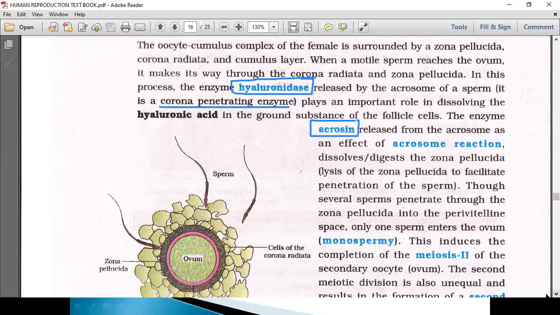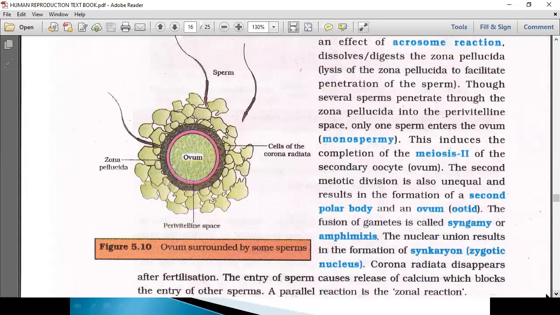Several sperm penetrate through the zona pellucida into the perivitelline space. Only one sperm enters the ovum. We call it monospermy. This induces the completion of meiosis 2 of the secondary oocyte. The second meiotic division is also unequal and results in the formation of the second polar body and an ovum. Now we use that word, ootid or ovum.